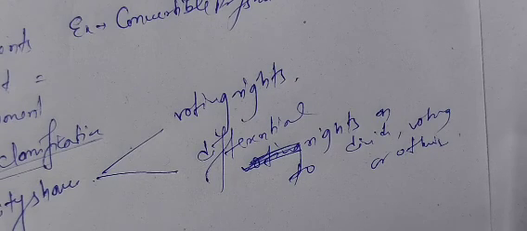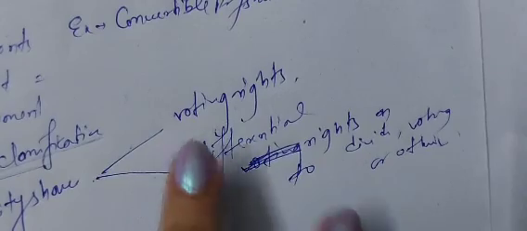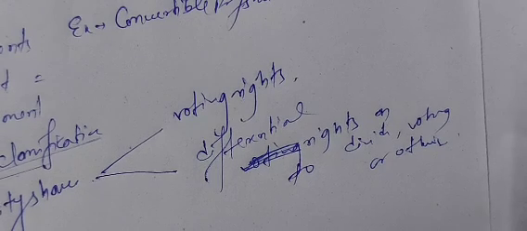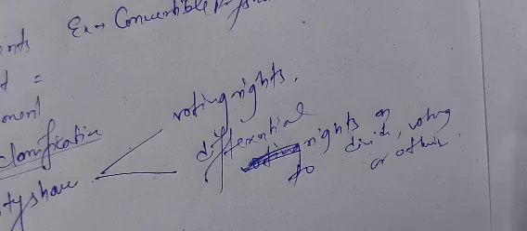Equity shares with differential rights means certain different rights are provided to some equity shareholders, and those rights may differ in terms of dividend or voting. Some are given the same voting rights and the same dividend, but a few shareholders are given differential rights. That's it. So the first classification is equity shares.